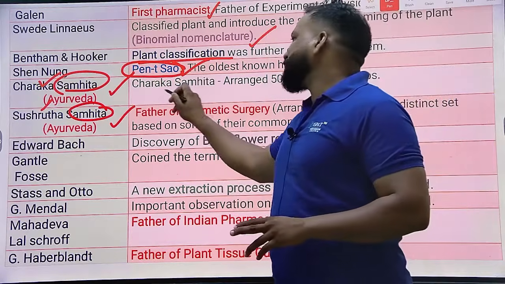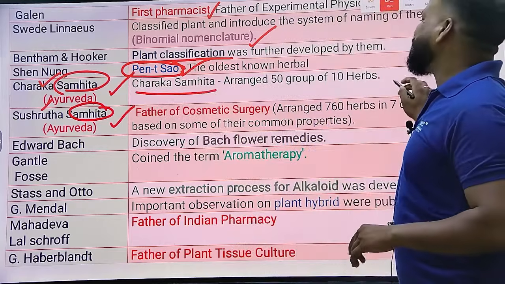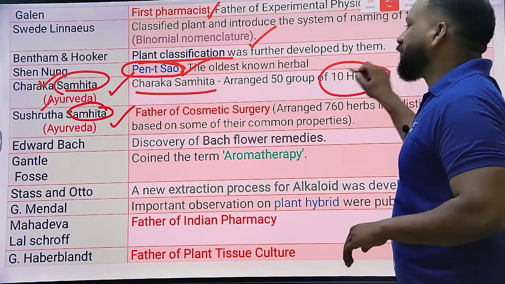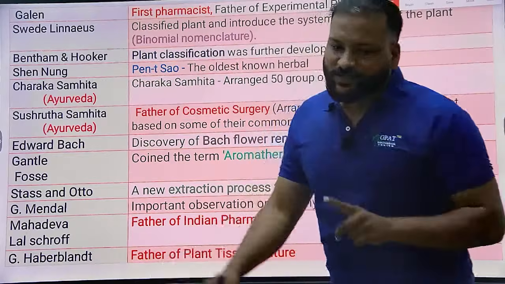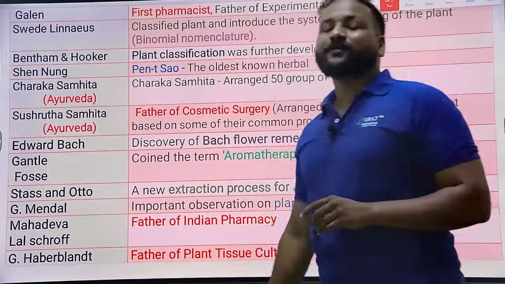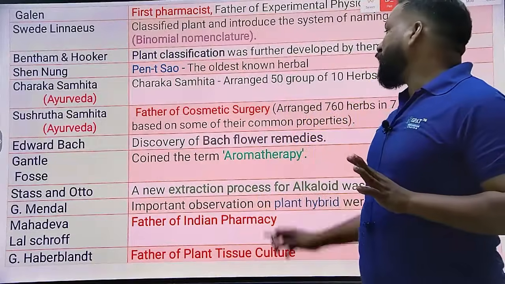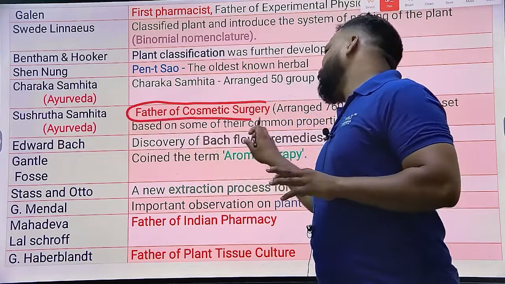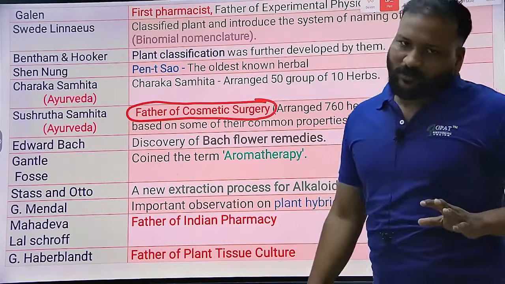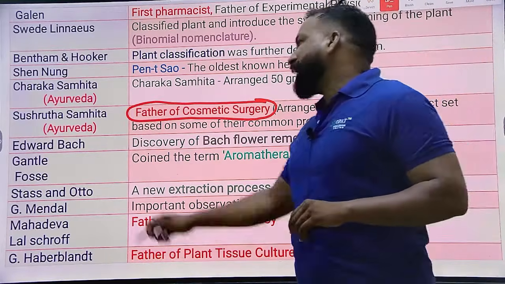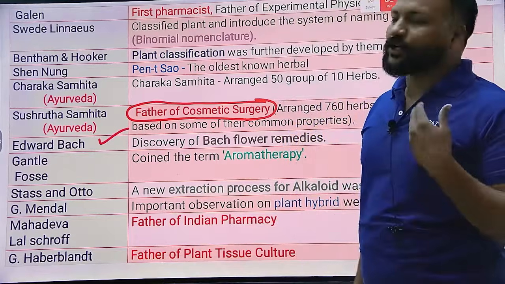Charaka Samhita is arranged in 50 groups of 10 herbs. Charaka is known to be the first physician, whereas Sushruta is known as the father of cosmetic surgery. He is the father of surgery, the first surgeon on this earth.